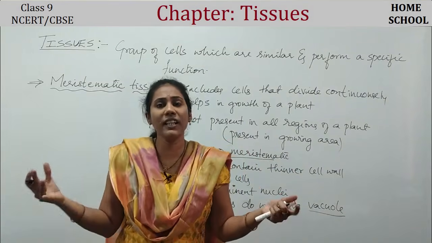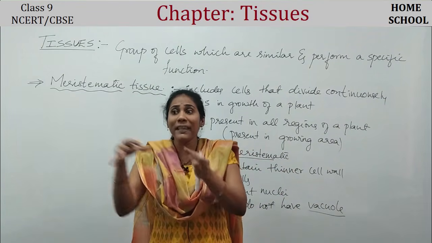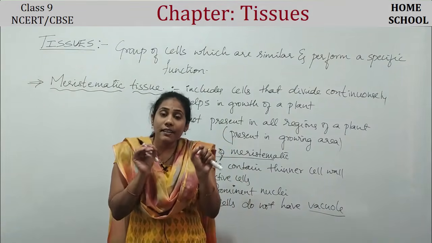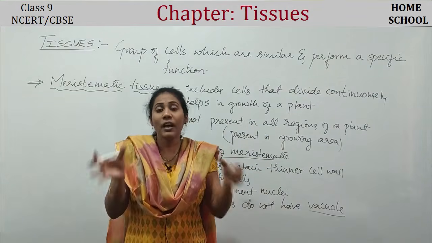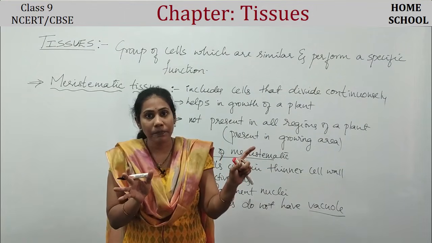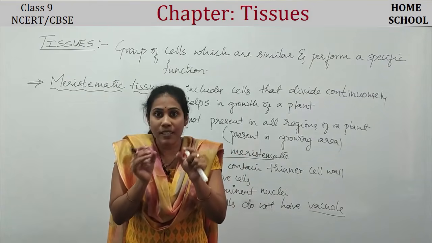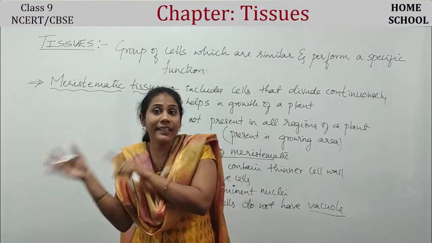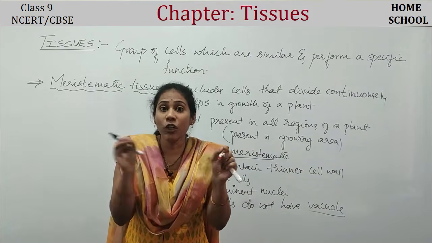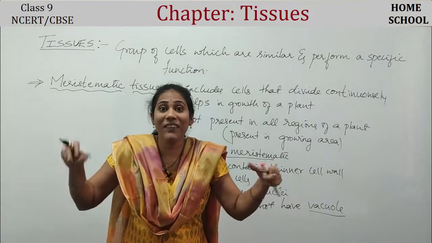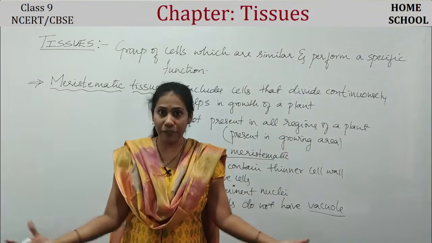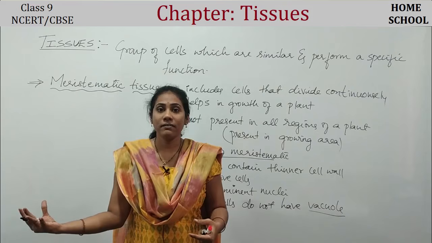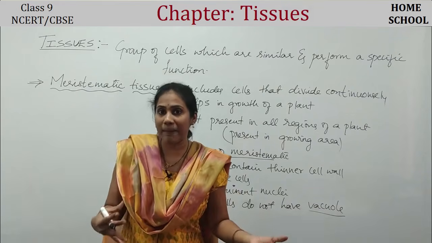Once the division is over, these cells will be converted into something else. They won't remain as meristematic cells throughout life. After the growth is over, they get converted into something else, because they won't remain as dividing cells for their lifetime. The cells are going to be changed into something else after giving certain growth to the plant, right?